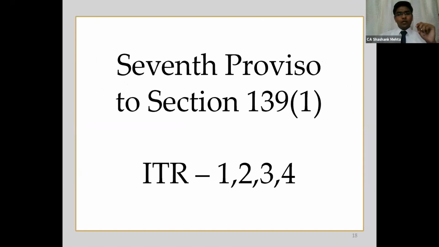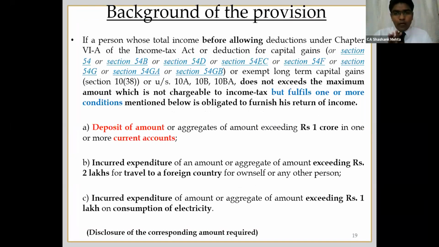Now we come to the next important change in the ITR, which is with respect to the 7th proviso. As you all know, in the last Finance Act this modification was made. There are two things which I would like to point out with respect to the 7th proviso of section 139.